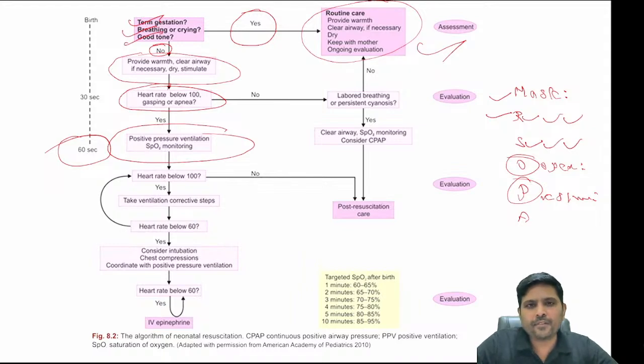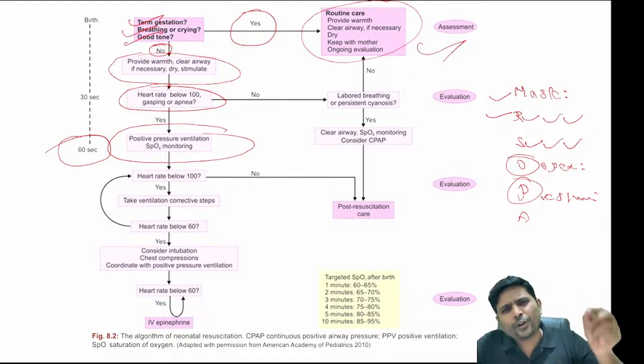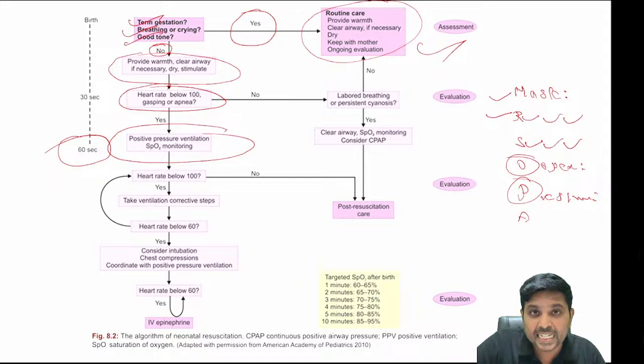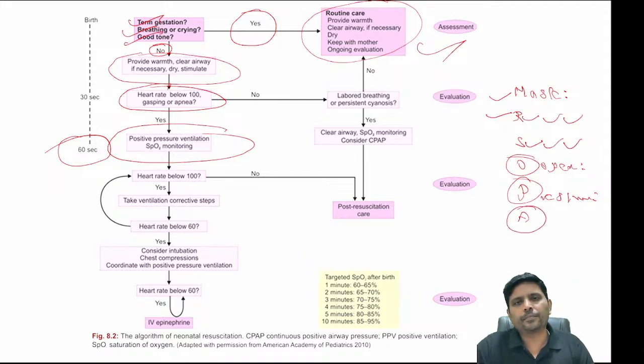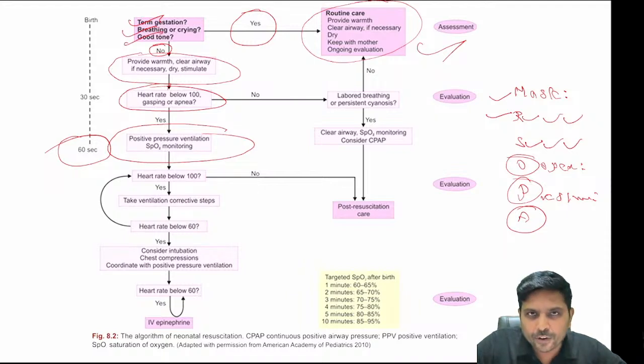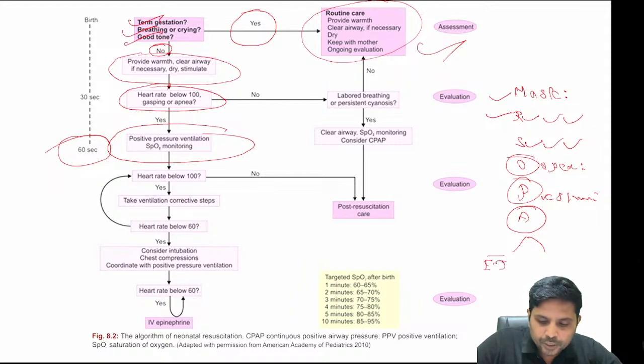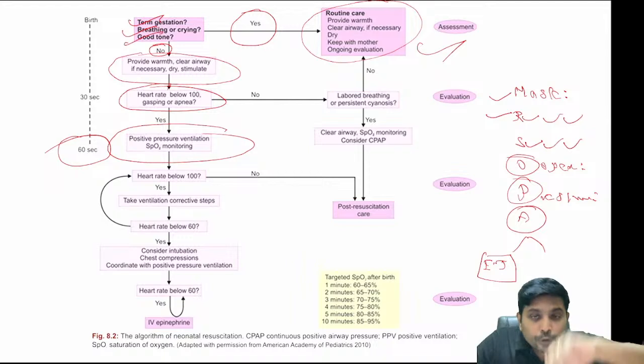Finally, despite all these ventilation correction steps, if the child is still not showing any increase in heart rate, then you need to go for an alternate airway. What is an alternate airway? Instead of bag and mask, you need to intubate the child, endotracheal intubation, provided you know the technique.